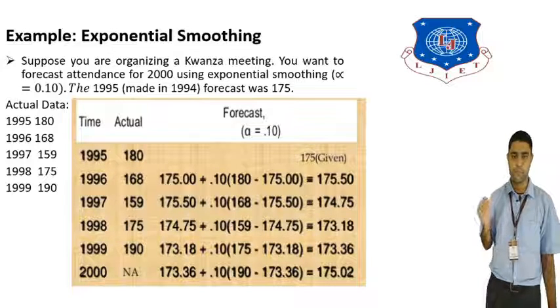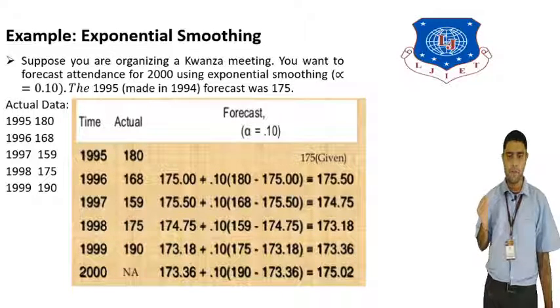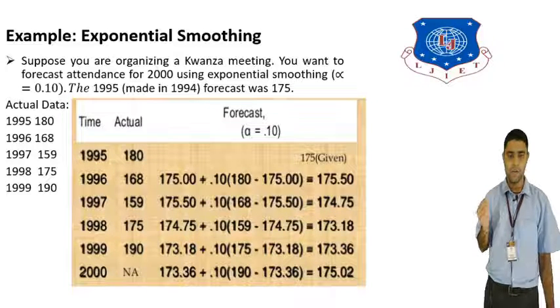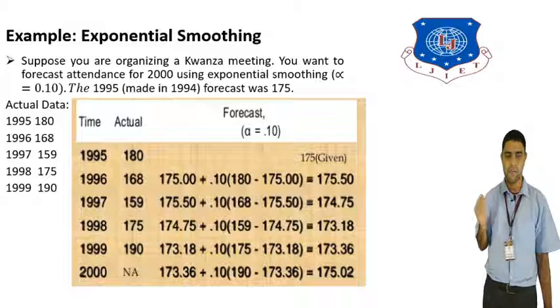So alpha is 0.10. For the first year, the forecast for 1994 is given as 175. We take the previous value, 175, plus 0.10 into 180, the actual value, minus the forecast value already given for the previous year, 175. So we get 175.50 for 1996.